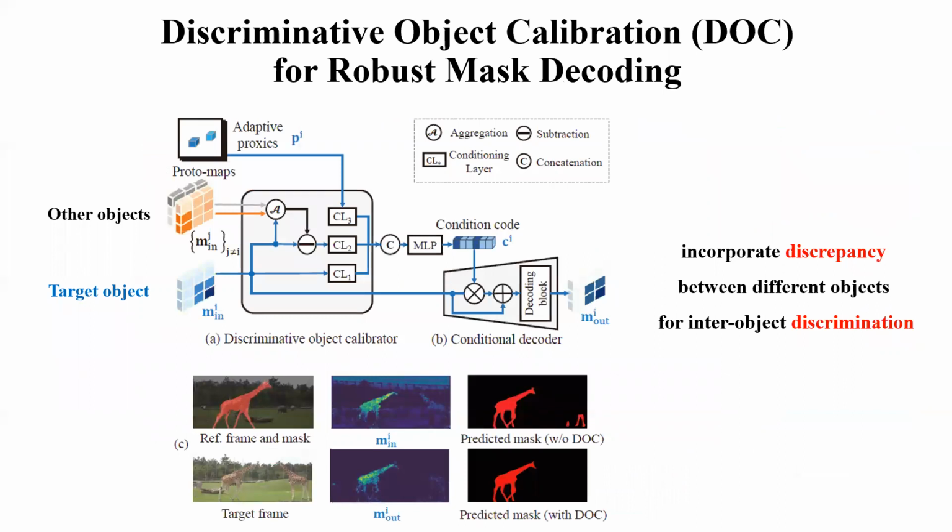For robust mask decoding, we also calibrate the object masks by updating object representation and masks in an interleaving manner progressively, which achieves discrimination among coexisting objects. Our motivation for this procedure is to incorporate discrepancy between different objects into object representation. Thus, we can reduce the ambiguities between objects.